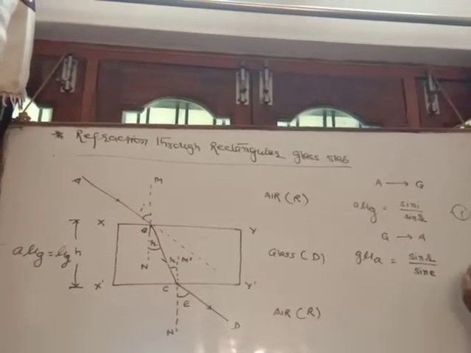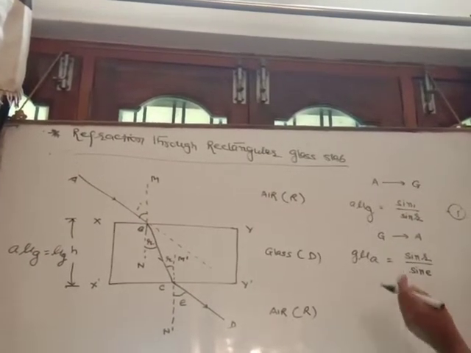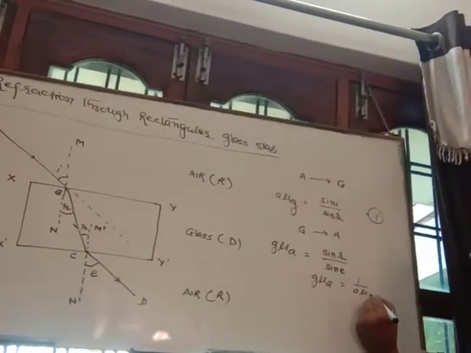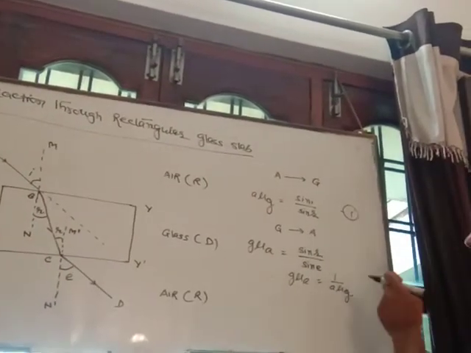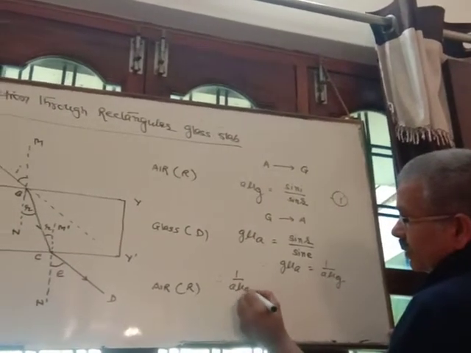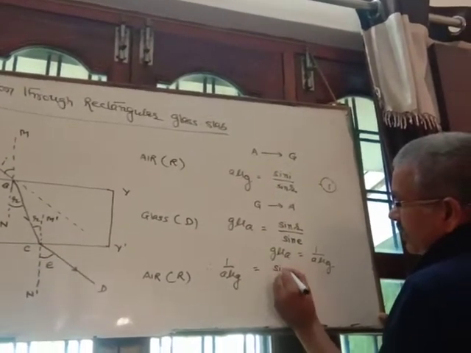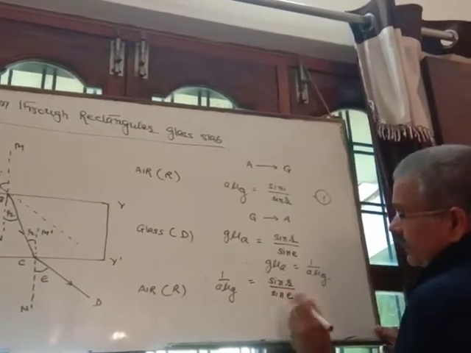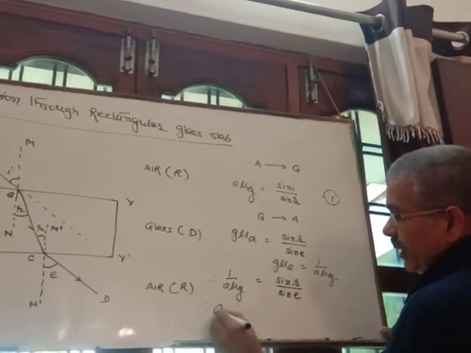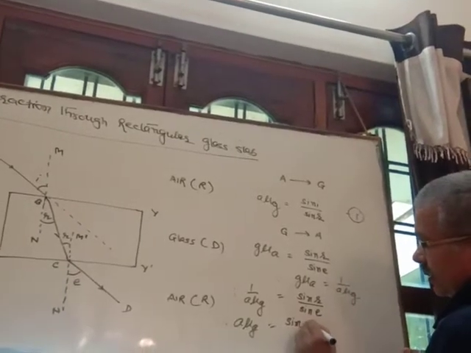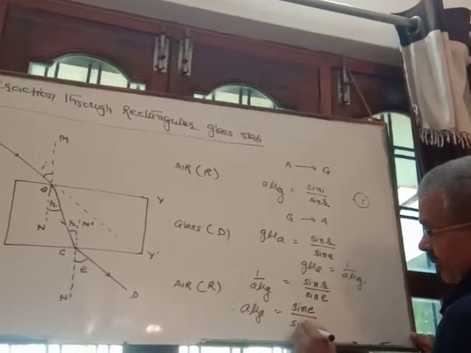Clear? But as you know, by the principle of reversibility, G mu A can be written as 1 upon A mu g. Instead of G mu A, we can write 1 upon A mu g, which is equal to sin R upon sin E. Now take its reciprocal. Therefore, A mu g is equal to sin E by sin R.